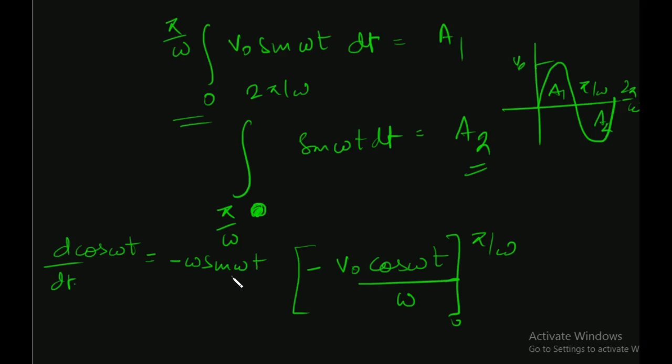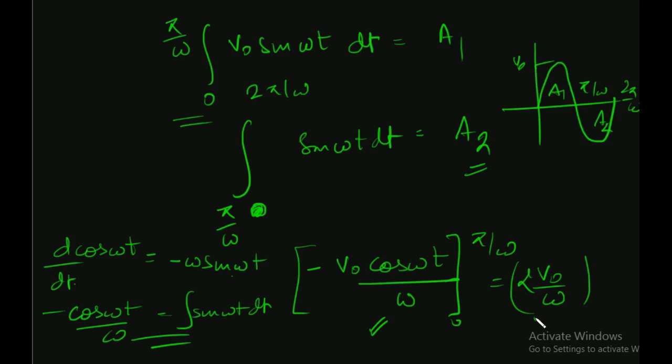You take dt over here and you integrate. We get cos omega t by omega with a minus equal to the integral of sine omega t dt. We can take V naught by omega outside, and omega may cancel out. Cos pi is minus 1, then again minus 1, so this is 2. So this is 2 V naught by omega.